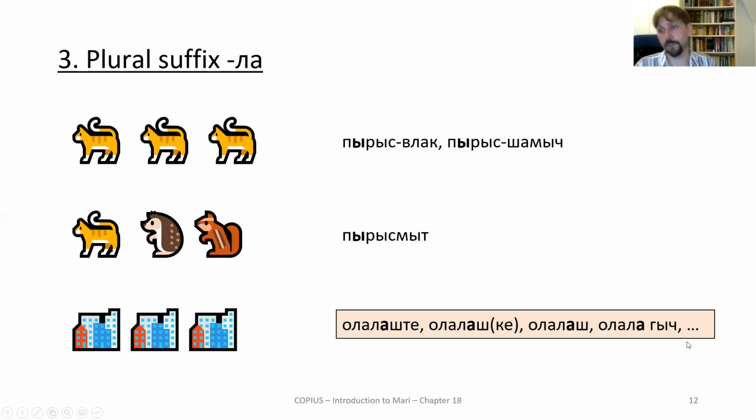But you will also find some Mari authors who intentionally, I want to say, use la in situations where you generally would expect vlak or shamich. But that seems to be a conscious choice, that there was really a push among the Mari, especially back in the 70s or so, to try to push la as a universal plural suffix for all Mari dialects, because you have this great variation when it comes to plural suffixes in different Mari dialects.